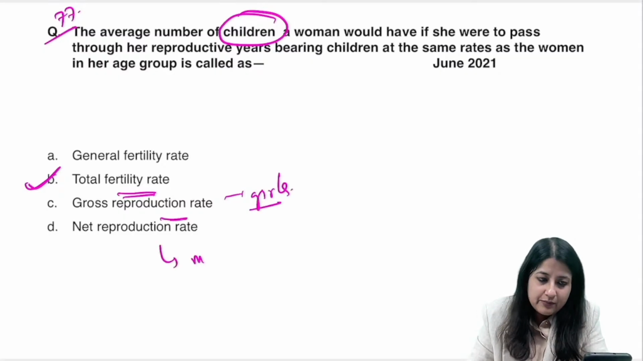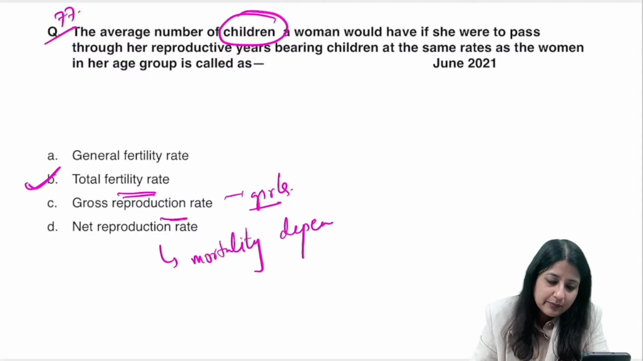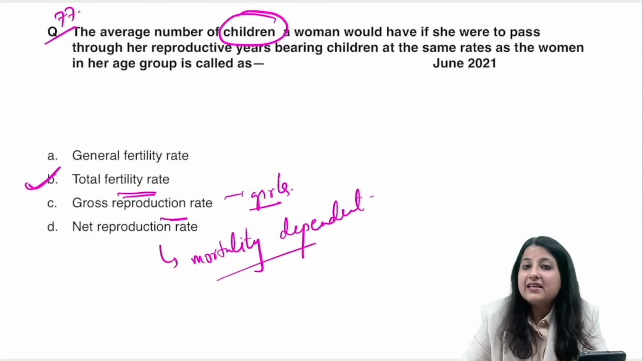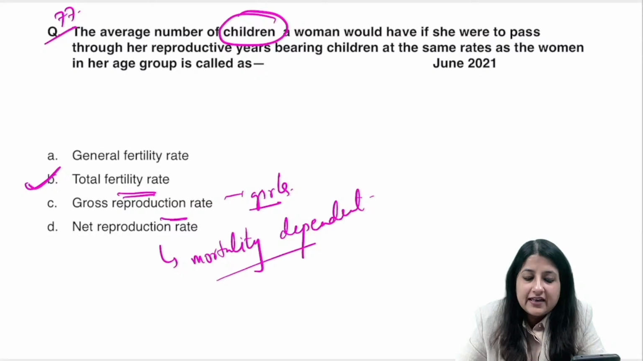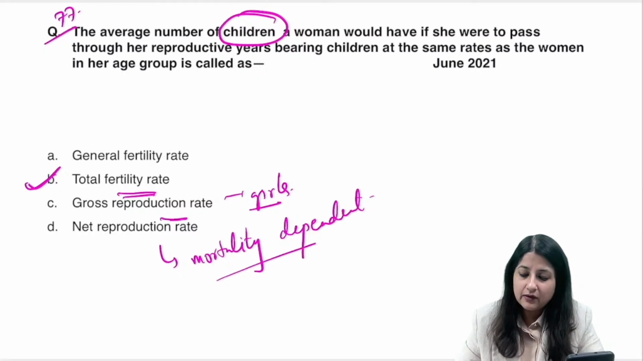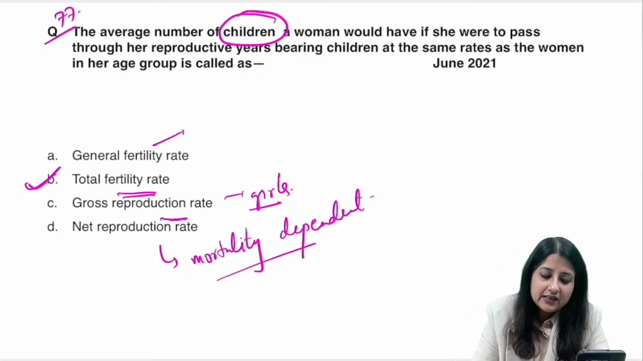And what is net reproduction rate? It is mortality dependent. You can refer to yesterday's sessions. We have covered all the fertility indicators yesterday as well. Okay, what is the general fertility rate?